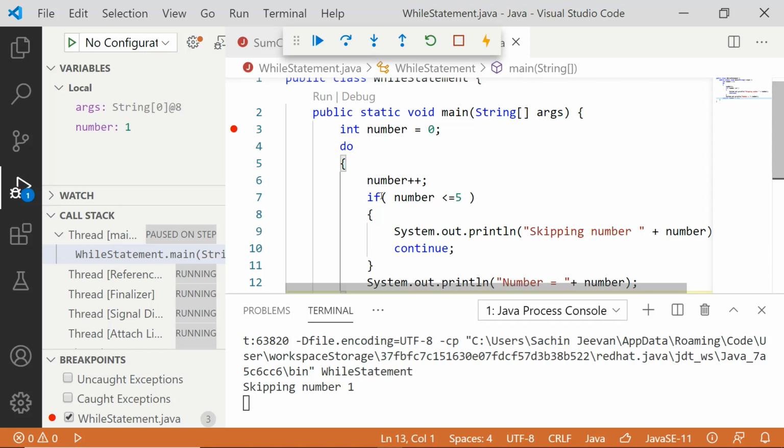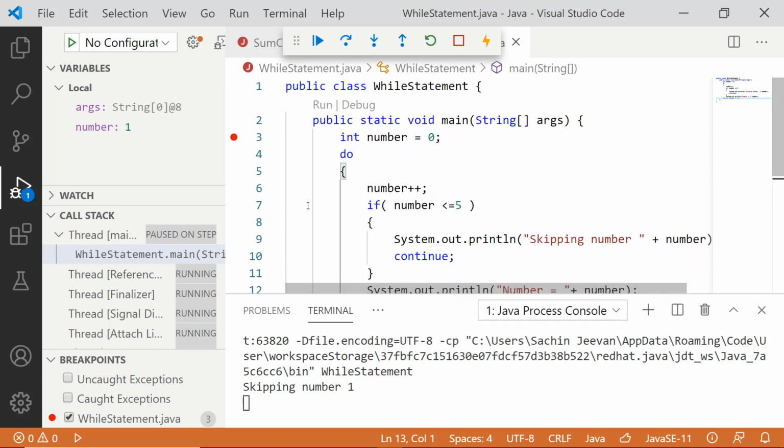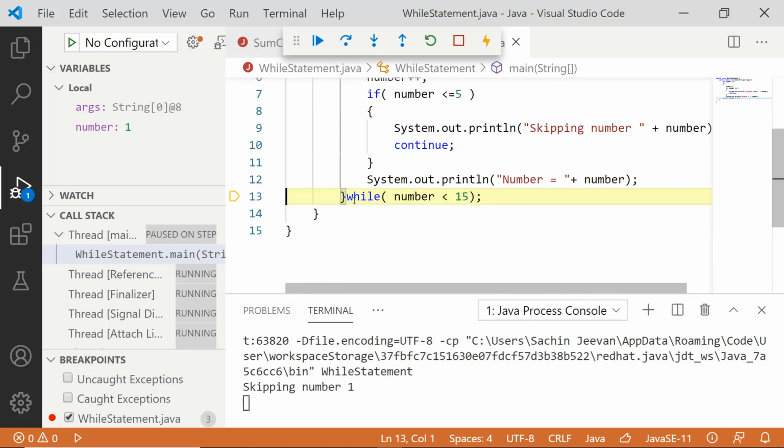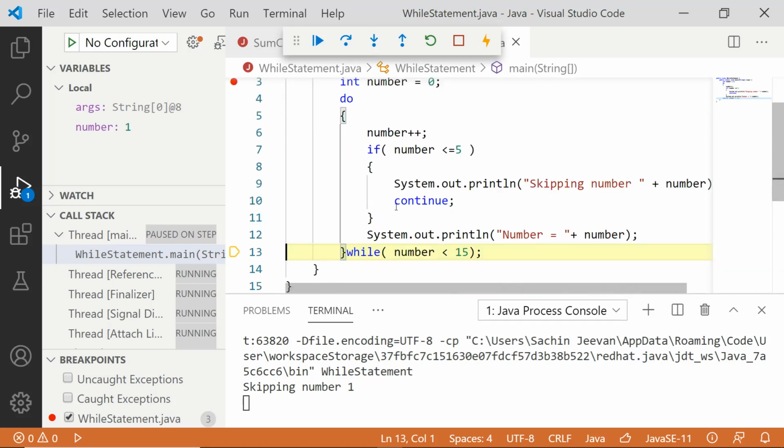All the other lines after that are skipped, and you move back to the while condition. You are not moving back to the do block without executing the while. What you are doing in do-while is that all the other lines after continue are skipped and you reach the condition part. So this 12th line will not be executed, and I directly enter the 13th line.